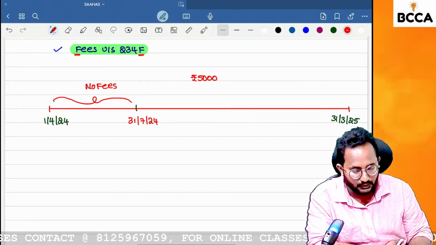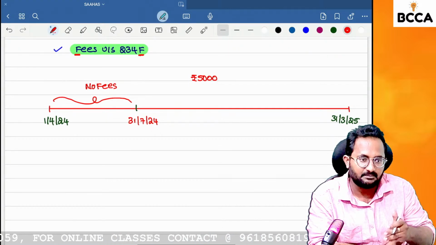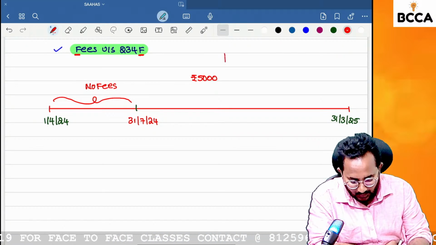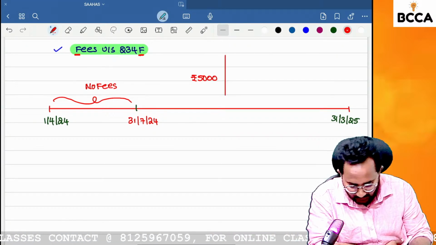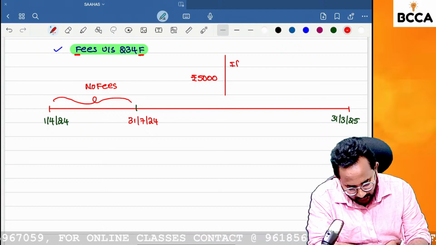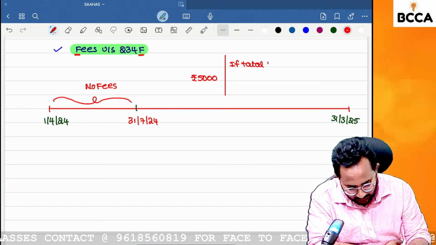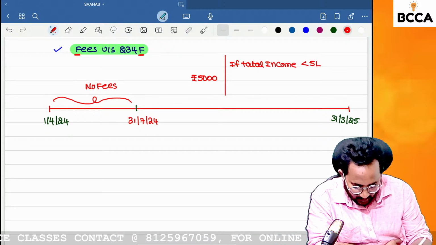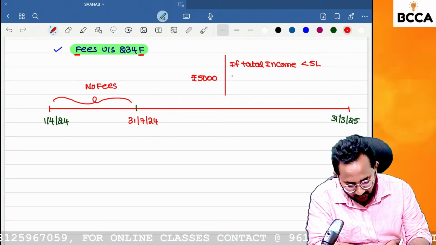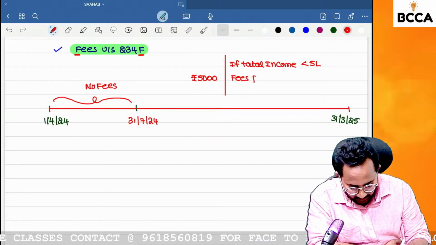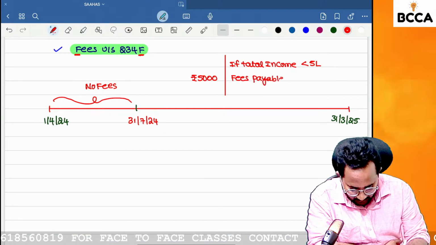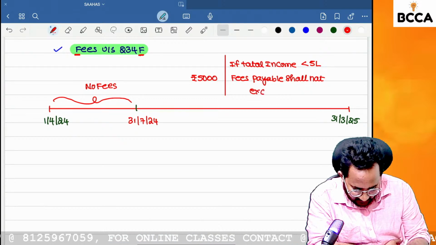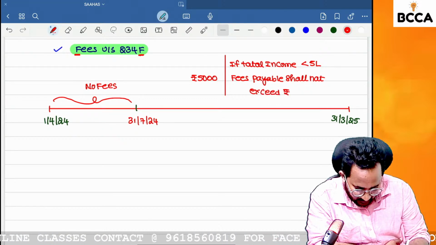So after the due date, that means at the time of filing the belated return, you have to pay the fees of 5,000 rupees. But if total income is less than 5 lakh, or total income does not exceed 5 lakh, then the fees payable shall not exceed rupees 1,000.